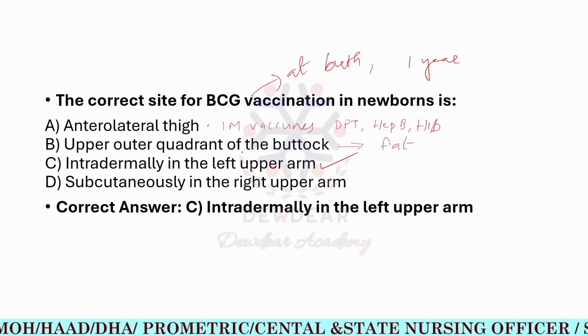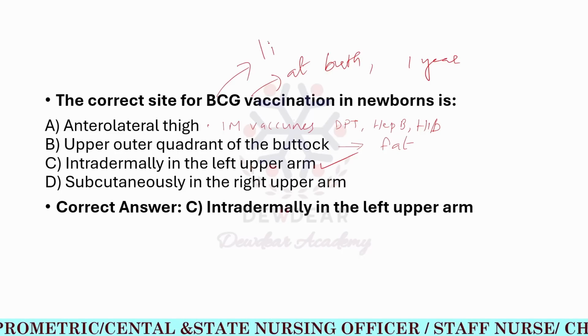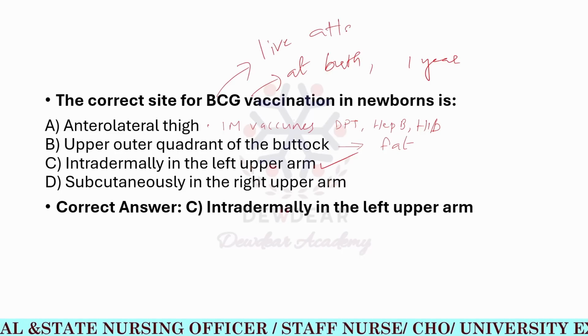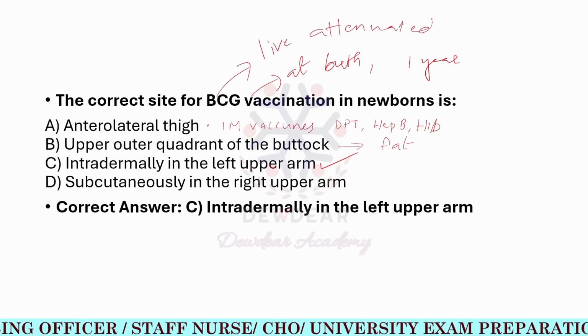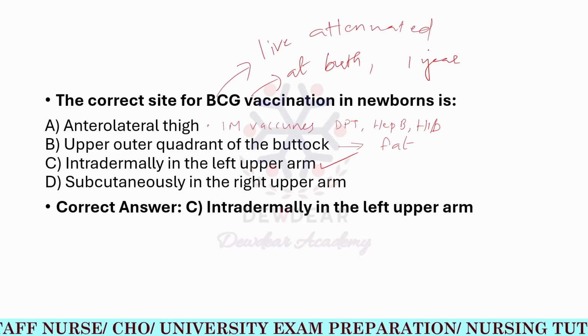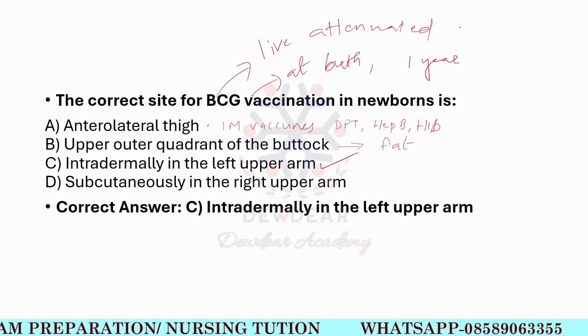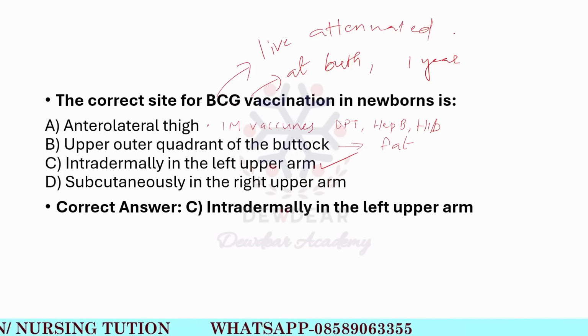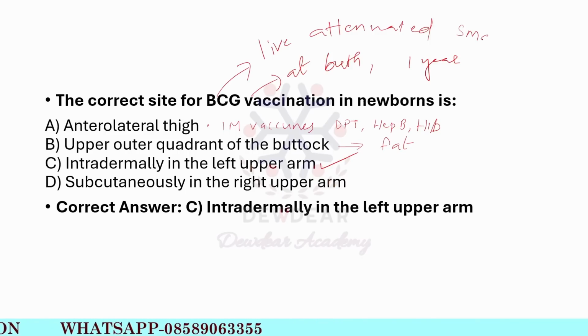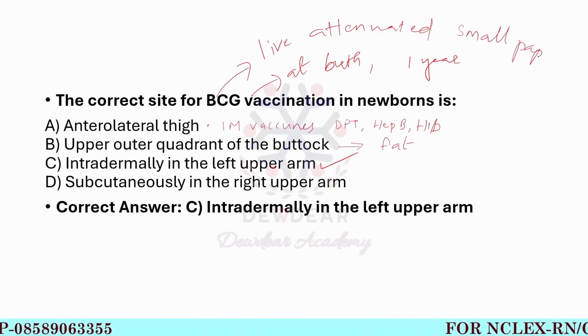And this is a live attenuated vaccine. BCG vaccination is a live attenuated vaccine which is derived from Mycobacterium bovis. If you are administering this injection, after 2 to 3 weeks, a small papule is noted. Then now we can move on to the next question.